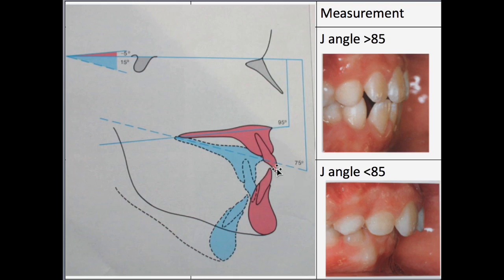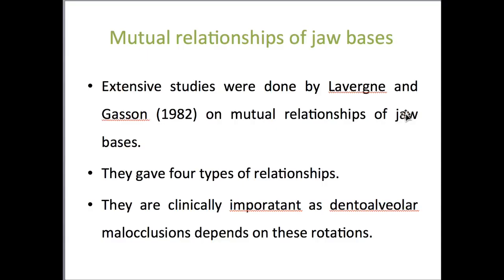If the maxilla is rotated forward, that is downwards rotation, the angle of inclination will be decreased. If the maxilla rotates upward or backward, then the angle of inclination will be increased. Here the angle of inclination will be decreased. So depending upon the decreased angle of inclination, it will lead to deep bite. Increased angle of inclination will lead to open bite. That is the clinical implication you have to explain there.